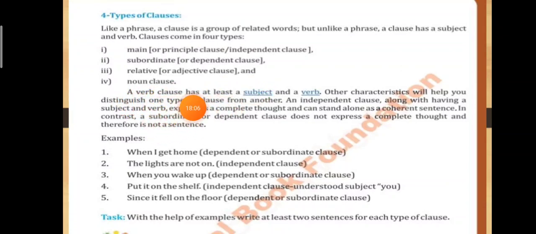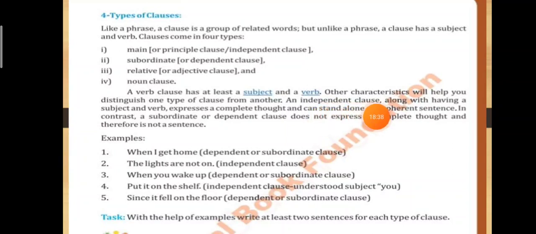So a clause has at least a subject and a verb. तो इन सारे के सारे kinds of clauses में एक चीज़ common है कि उन सब में subject and verb होता है. Other characteristics will help you distinguish one type of clause from another. तो ये एक दूसरे से different characteristics की वजह से different होती हैं.